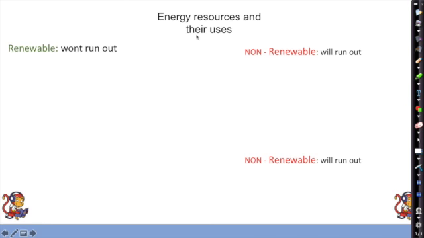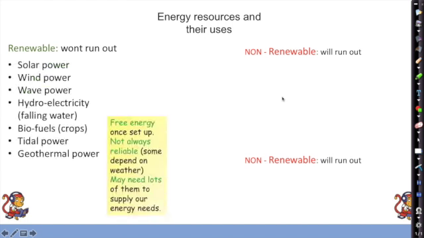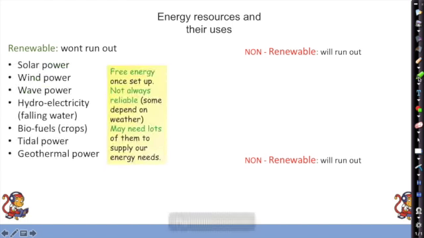Okay, so energy resources and their uses. So energy resources fall into two categories: renewable and non-renewable. So renewable means it won't run out, non-renewable will run out. And when we look at the renewables, these examples, you all know these really well. Just a couple to maybe focus in on. Hydroelectric is falling water, that's a river going down a mountain.